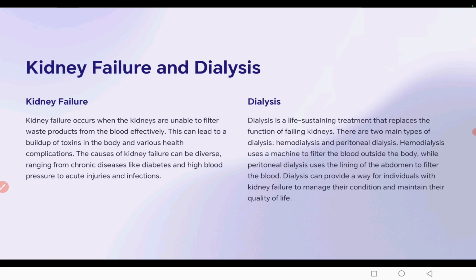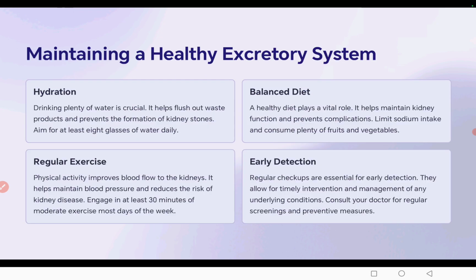Now, there are two main types of dialysis, hemodialysis and peritoneal dialysis. Hemodialysis uses a machine to filter the blood outside the body, while peritoneal dialysis uses the lining of the abdomen to filter the blood. Dialysis can help individuals with kidney failure manage their condition and maintain their quality of life.